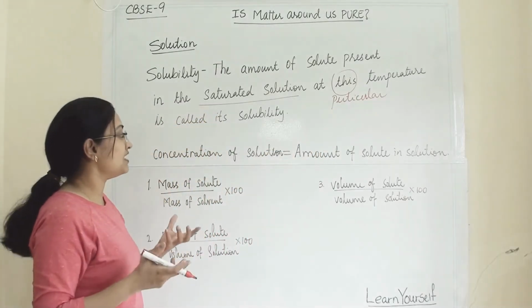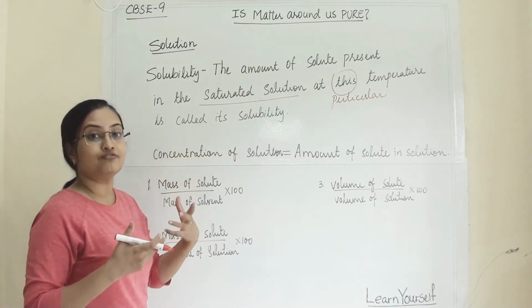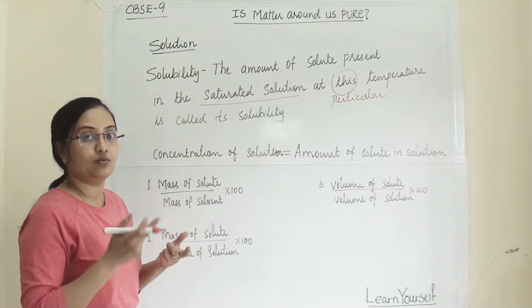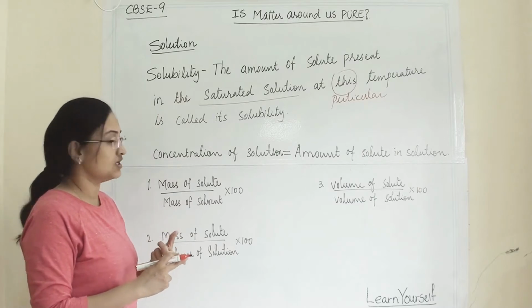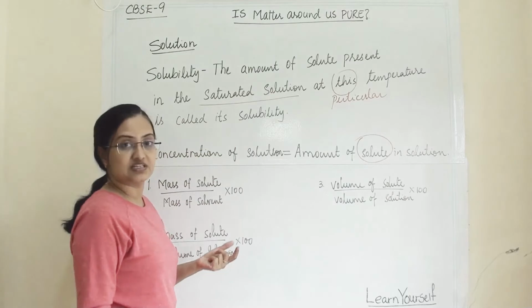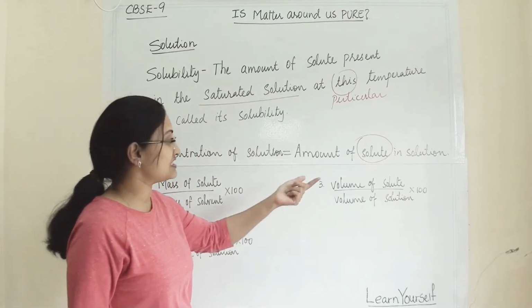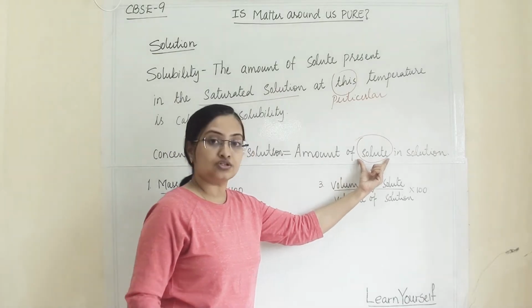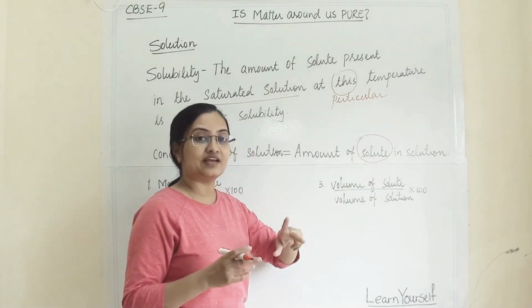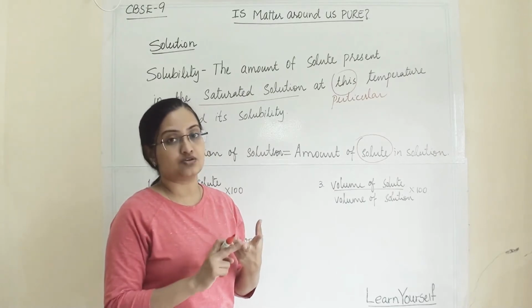Now when we are talking about solubility, then the concentration of a solution is important. What is the concentration of a solution? It depends upon the amount of solute present in the solution. In one of my previous videos we discussed that based on the amount of solute we can categorize solutions under two categories, dilute and concentrated.